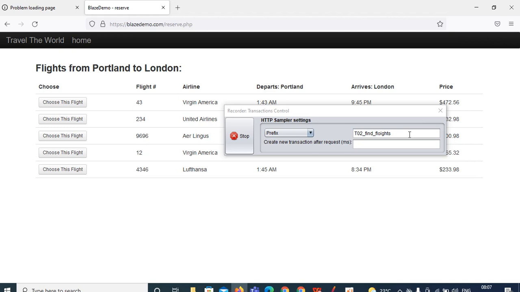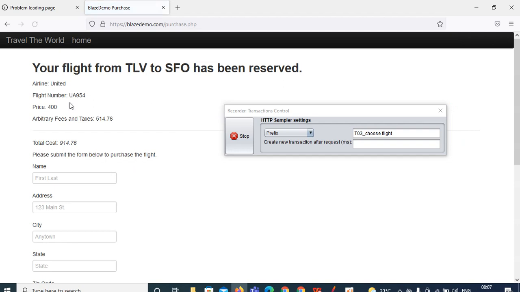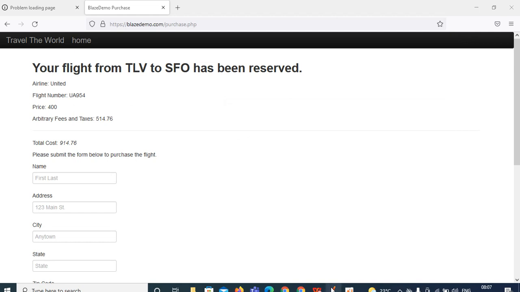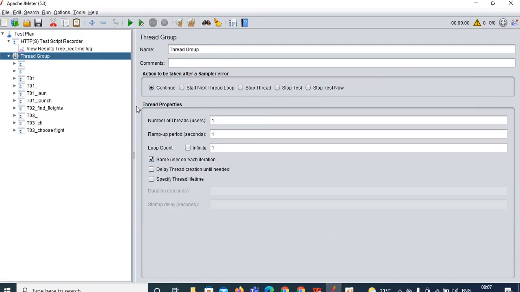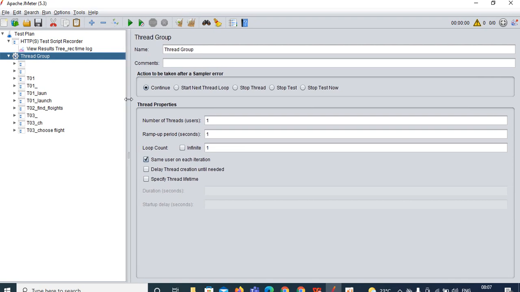Let me give one more transaction, T03 underscore choose flight. Just click on any one of the buttons. That's all, choose flight. I'm not booking, I'm just stopping my recording. Click on stop. Now go to your JMeter and see whether it has been recorded. See, we have been recorded.